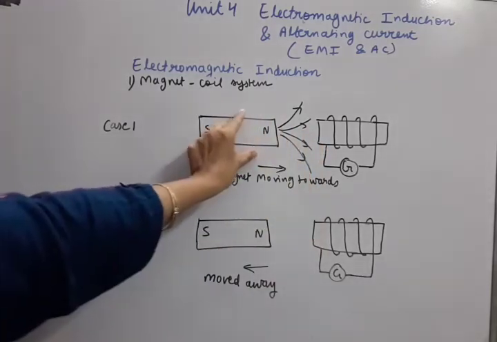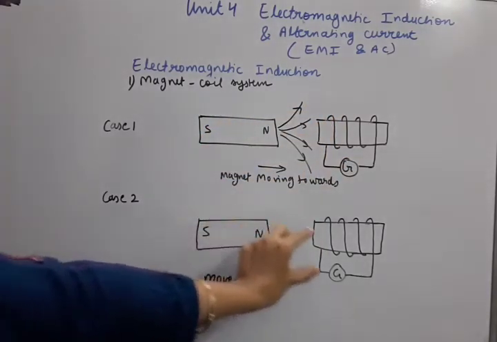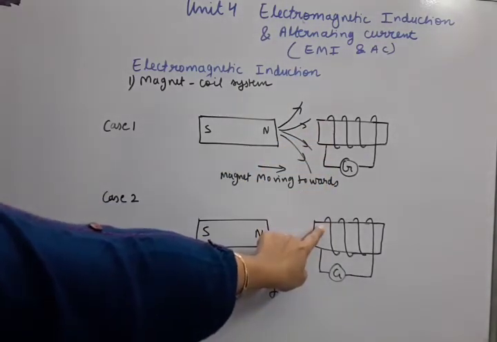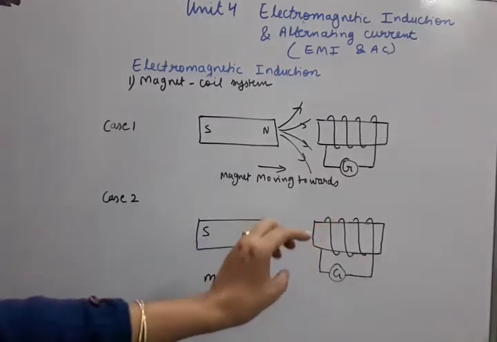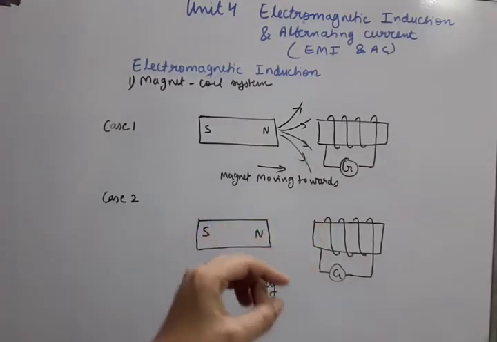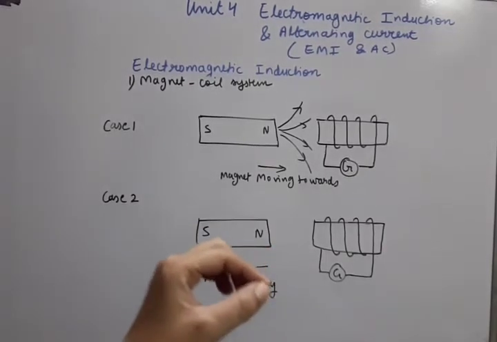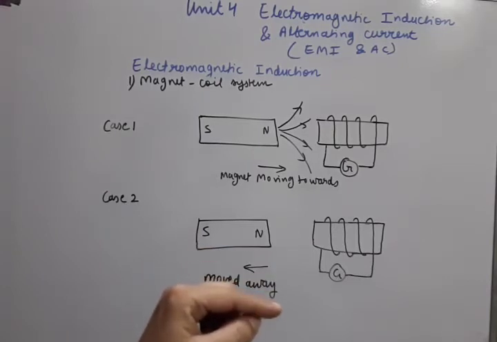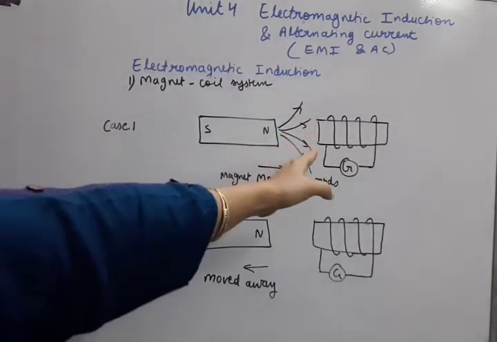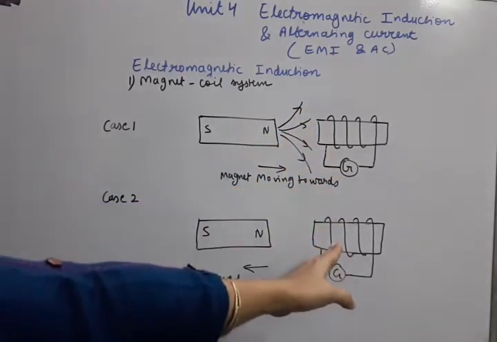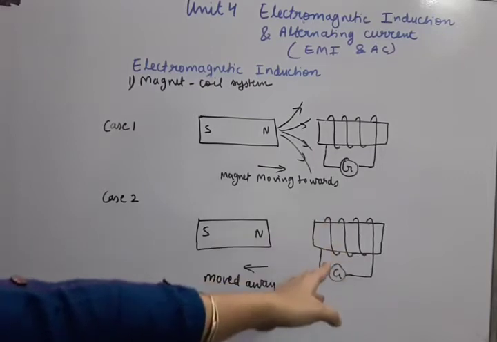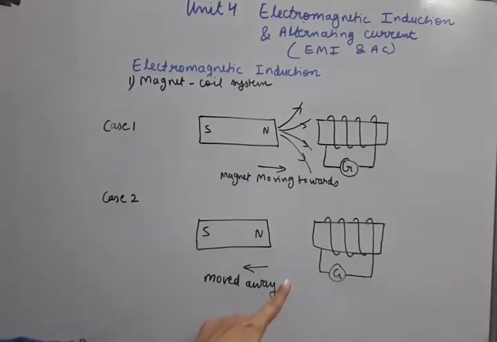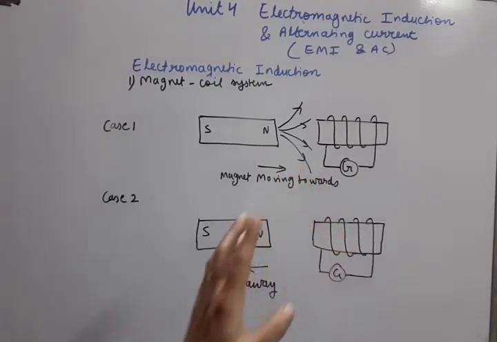So whether the magnet is moved towards the coil or away from the coil, in that coil the induced current is produced. Because we have to remember that change of flux should be there. Whenever there is change of flux through any coil, then induced current is produced. Now the change means the magnetic flux can be increased also, or it can be decreased also. In both the cases the induced current will be produced. The induced current will not be produced only when there is constant magnetic flux entering through the coil.